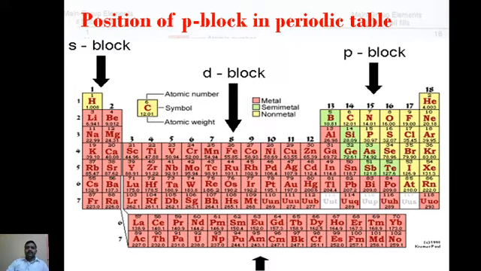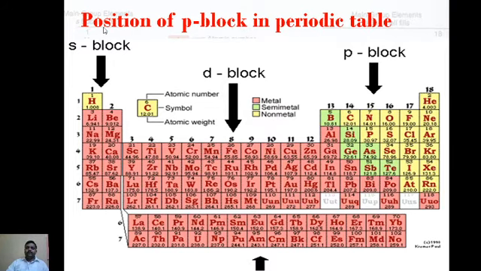How will you classify the periodic table? The periodic table is classified into four types. First is the S block element, second is the P block element, third is the D block element, and fourth is the F block element. You can study the S block elements in the F.Y.B.Sc. There, the first group and second group elements are present. In this semester, we will discuss the P block elements.